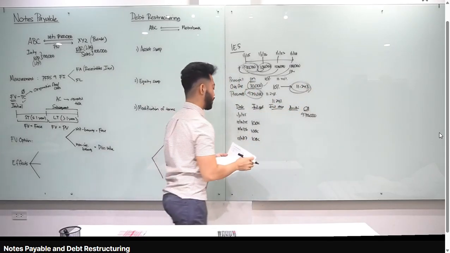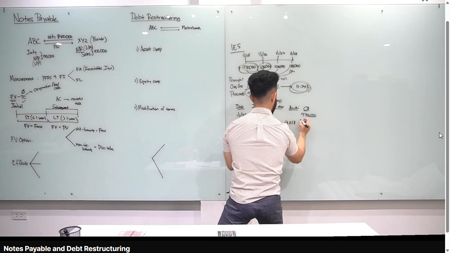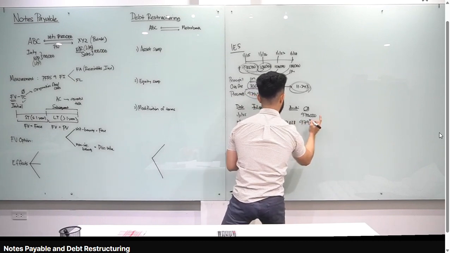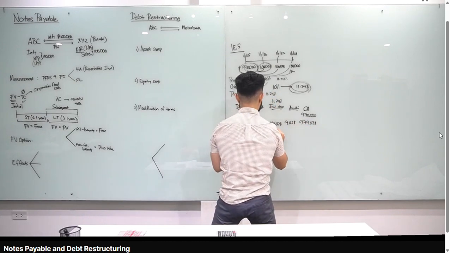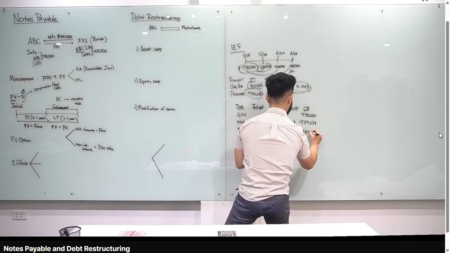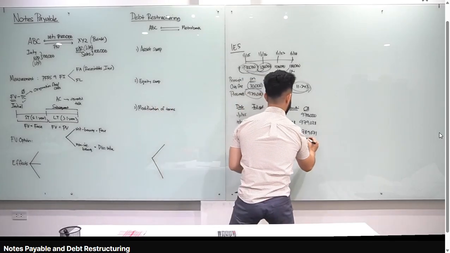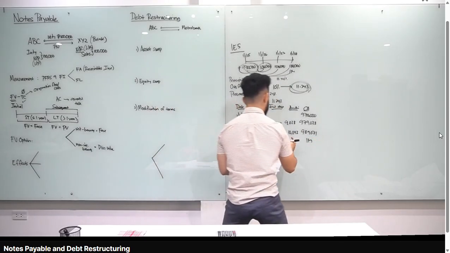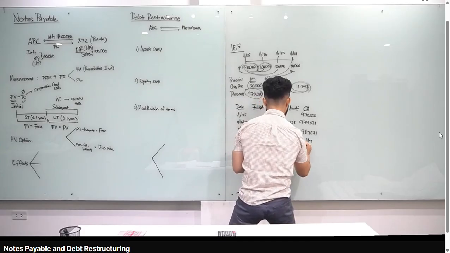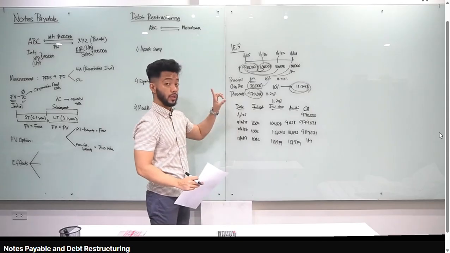Okay? So, i-compute ko yung table. I know, kaya nyo i-compute yung amortization table. So, 970 times 11.24%, that's 109,028. Amortization is just the difference between the two, 9,028. Carrying amount, 979,028. Let's go to the second year. Interest expense natin, 110,043. Amortization is 10,043. Carrying amount is 989,071. Okay? Now, sa end of the life or sa maturity, kailangan equal na yung carrying amount 1 million. Alright? So, ibig sabihin, amortization natin should be 10,929. Therefore, interest expense natin is 110,929. Okay? This is the amortization table for the loans payable.